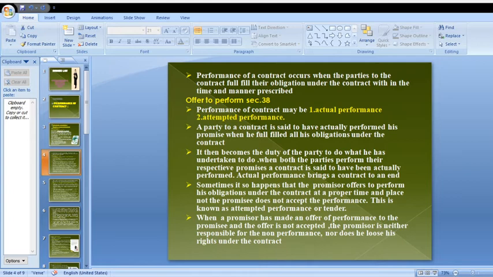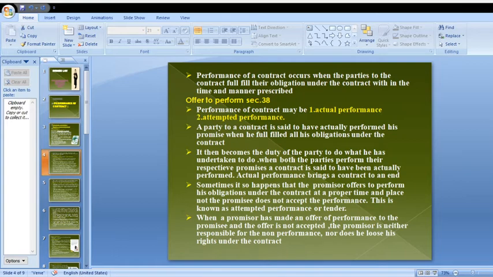A party to a contract is said to have actually performed his promise when he has fulfilled all his obligations under the contract.